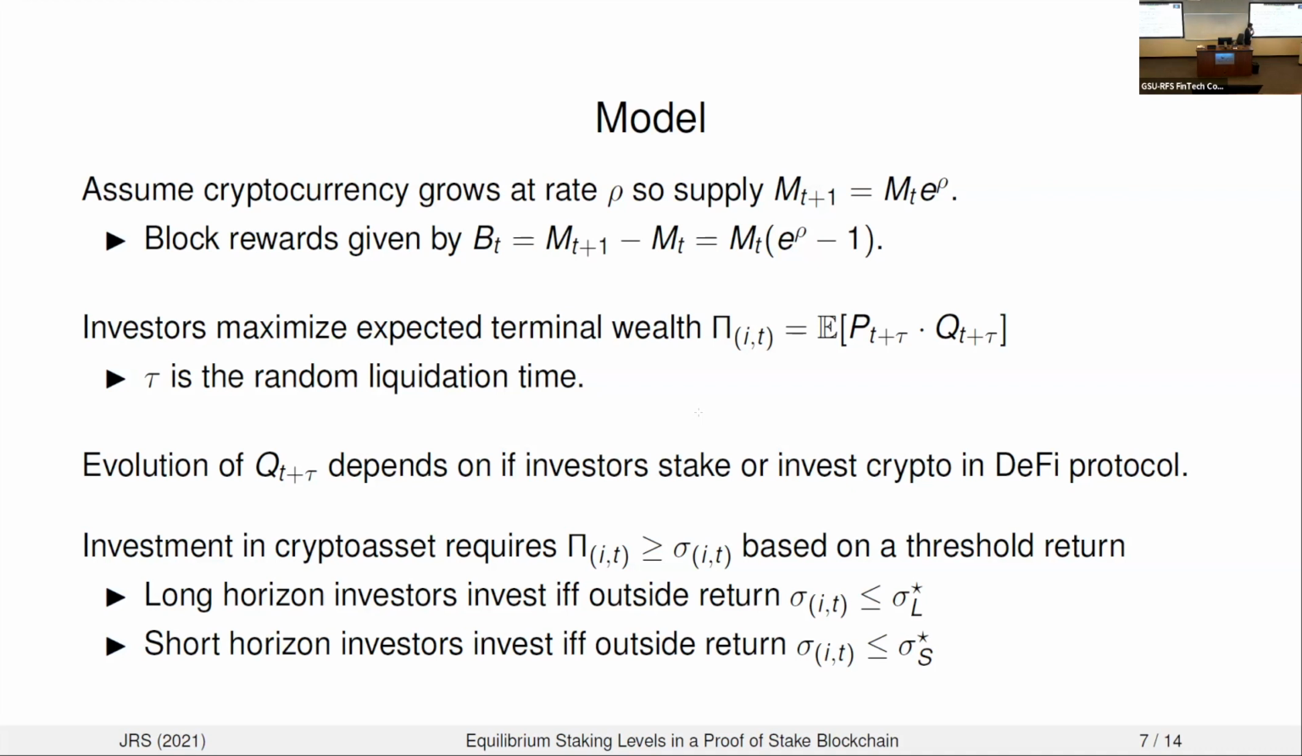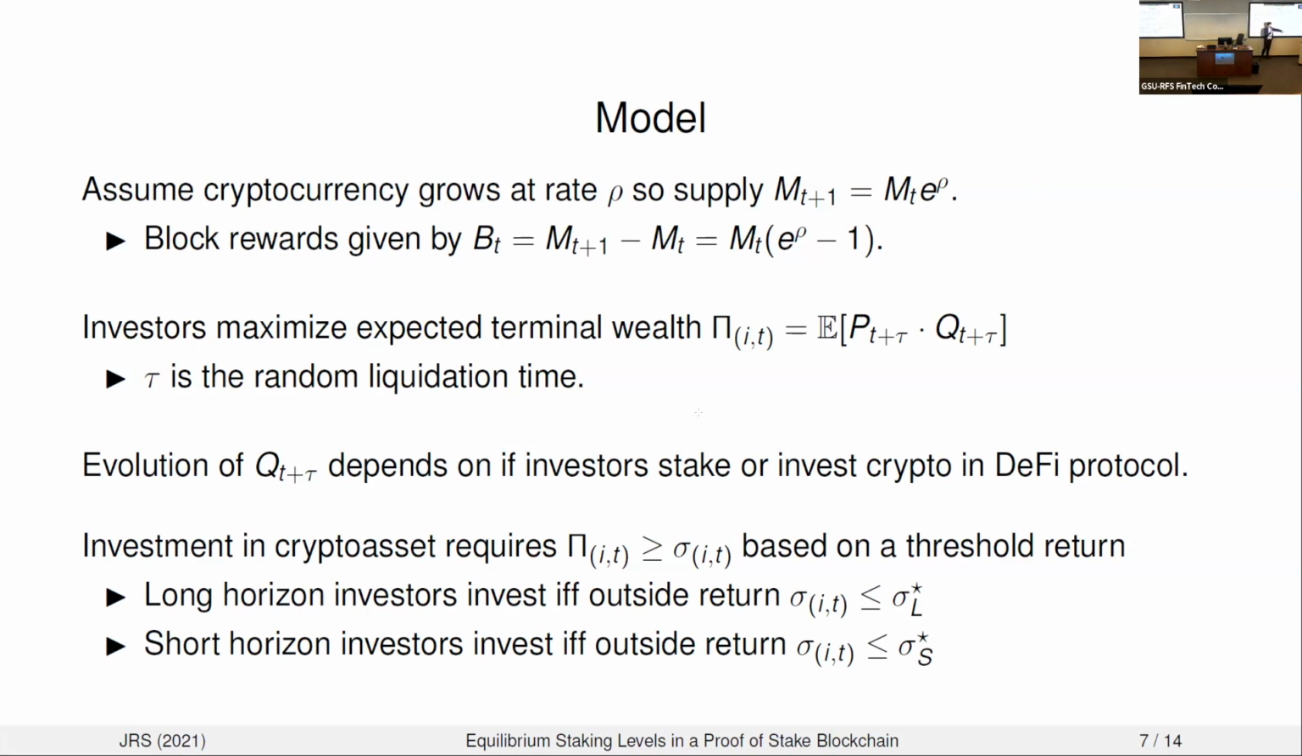Investors are going to decide whether to invest in the cryptocurrency if their payoffs from investing in the cryptocurrency and either staking it or investing in the DeFi protocol are higher than some outside option. And because our agents are, aside from their trading horizon, ex-ante identical, we're just going to have some cutoff thresholds for long and short horizon investors that are going to determine their adoption.